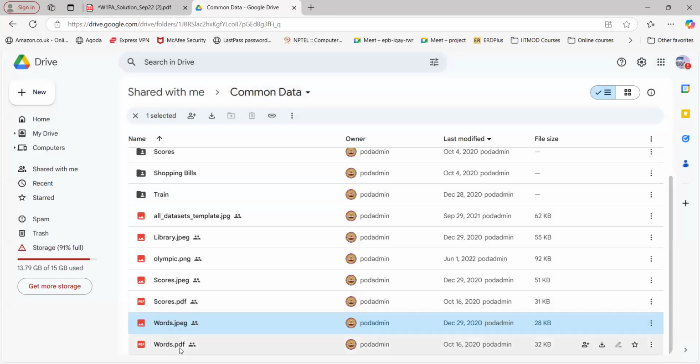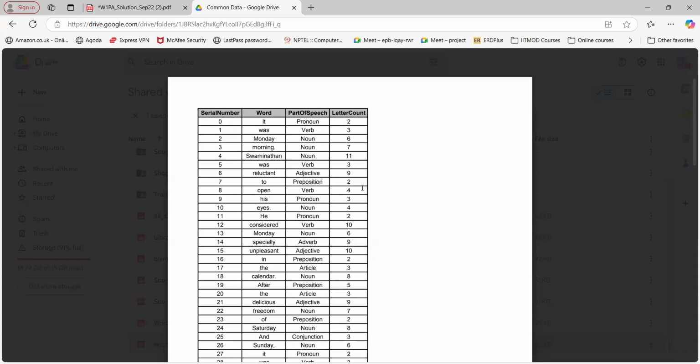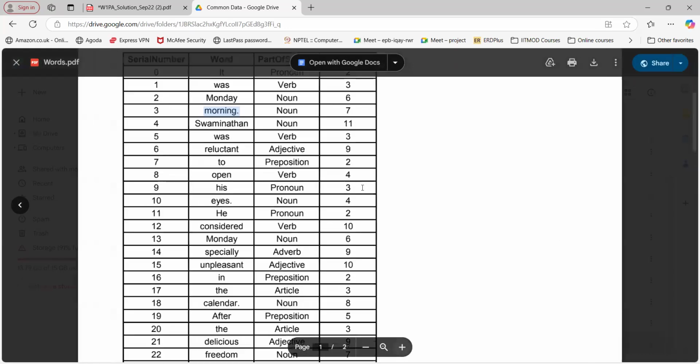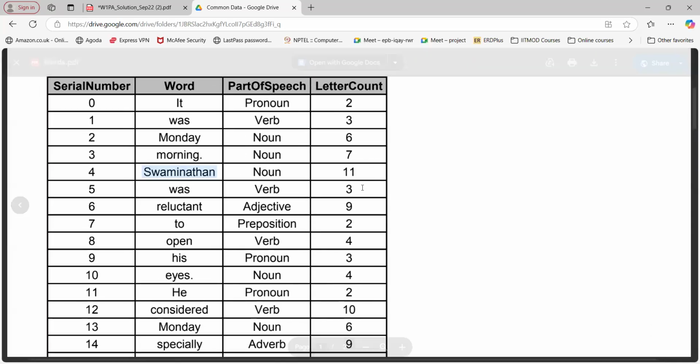So if you observe, this is basically a sentence. It was Monday morning. Swaminathan was reluctant to open his eyes, right? If you watch the lectures, this is basically a sentence, and we have converted that to this particular format. So whenever you see this full stop, it means we have completed the first sentence. Again, the second sentence starts with Swaminathan was reluctant to open his eyes. Again, full stop. Now my third sentence will be like this: He considered Monday like this.